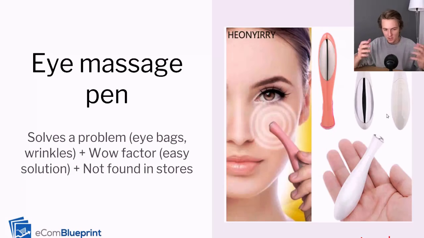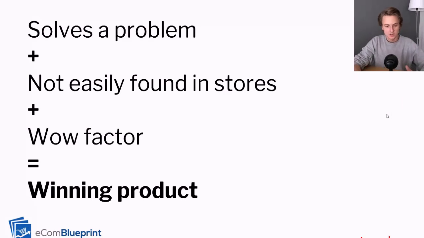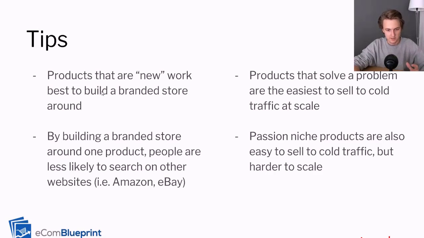And so, as you can see, pretty much all these products follow this blueprint. It solves a problem, not easily found in stores, plus wow factor. And this is the criteria that I look for whenever I select a product, because if it meets all these criteria, I know that I can scale it. If it solves a problem, I know that I can scale it. And if it's not easily found in stores and has wow factor, I know that it can do well on social media. So these are my main three criteria that I look for when I'm selecting a product. Now, a few more tips.